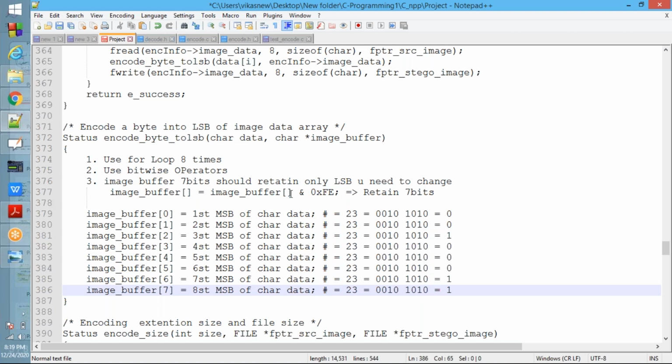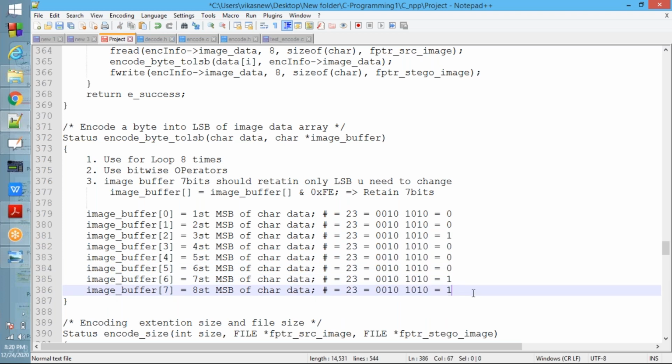See now, you need to retain 7 bits. For retaining 7 bits, this is the logic. You need to change the LSB. For that you can use shift operators. Whatever the data value is, data is shifted by so many times. So first shift by 7 times and with 1, shift by 6 times and with 1, shift by 5 times and with 1, shift by 4, shift by 3, 2 times, 1 time, and 0, each and with 1. Like that.